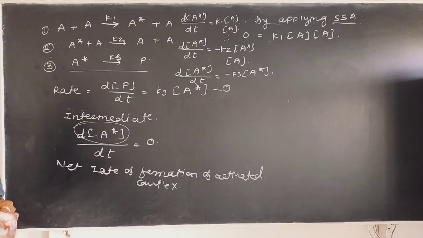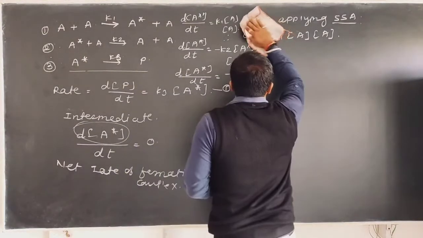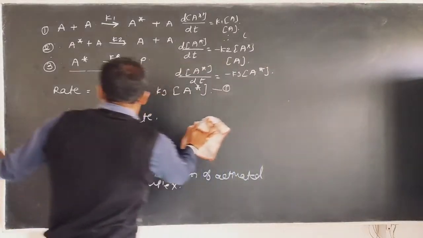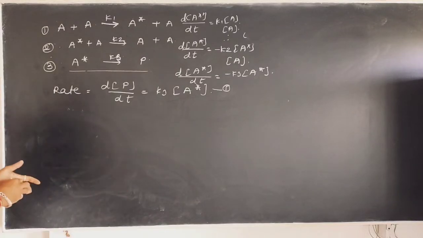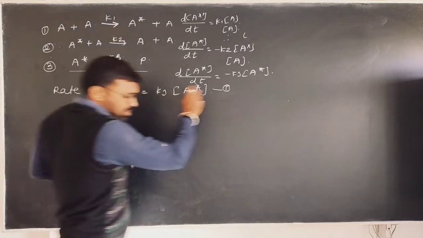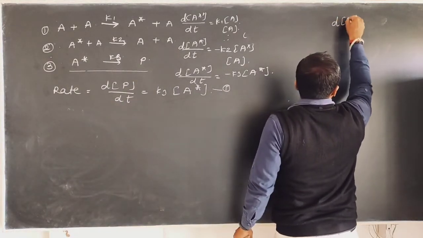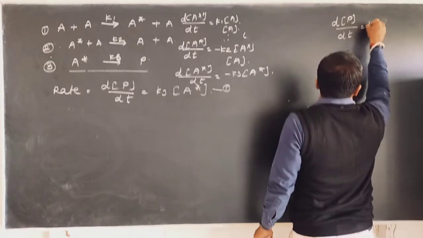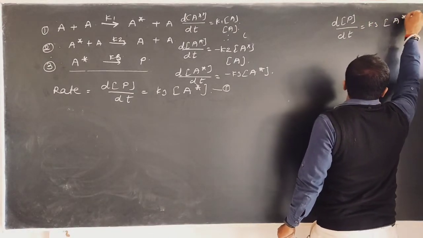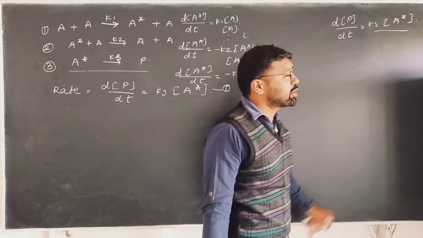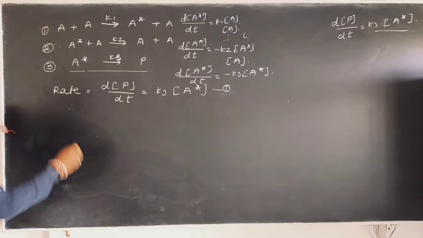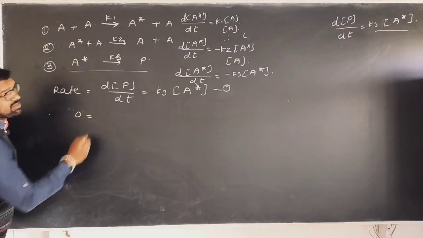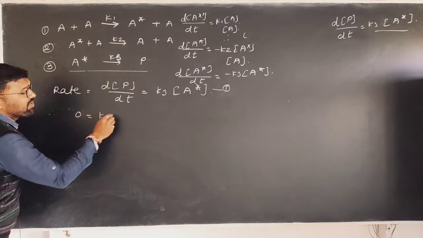Therefore, by applying the steady state approximation to this whole term, the net rate of formation, write this in the equation: dP upon dt is equal to K3 into A star. Why are we using the steady state approximation? Because we want to find the concentration of activated species. Therefore, applying the steady state approximation, 0 is equal to, what is the rate according to the first reaction?